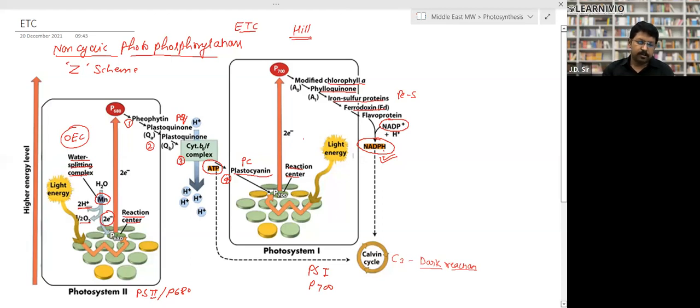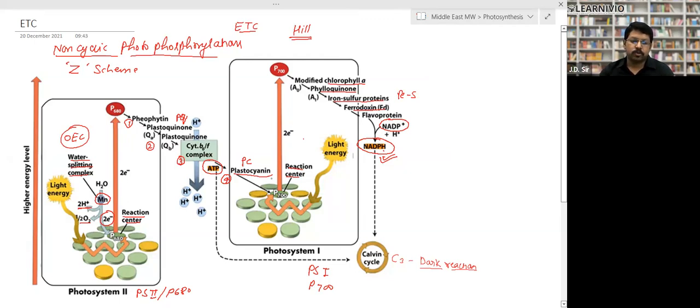Photolysis takes place and electrons get ejected. They reach P680. From P680, the electron reaches pheophytin, then plastoquinone, then the cytochrome B6F complex. Whenever the electron passes through the cytochrome B6F complex, formation of ATP takes place. Then it reaches plastocyanin, then P700.